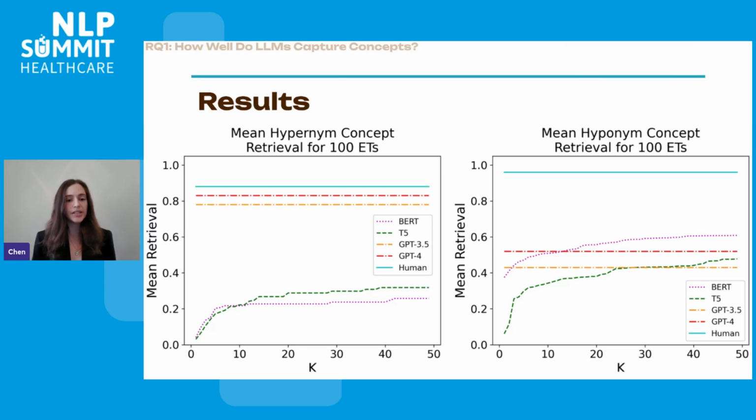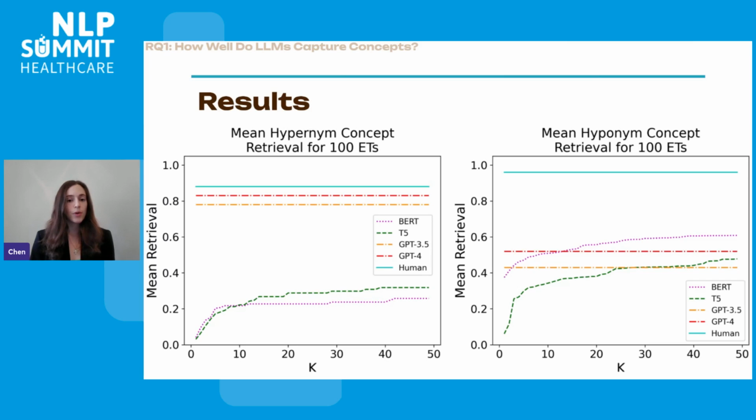So in blue, we can see humans' ability to understand concepts, which is not too bad. It's around 90%, 90 and a bit. And then if we look at the left plot, the hypernym level, that's the dog is a type of K9 level, so the higher level concept, we can say that GPT-4 and GPT 3.5 are very similar to humans, whereas BERT and T5 are kind of left behind.